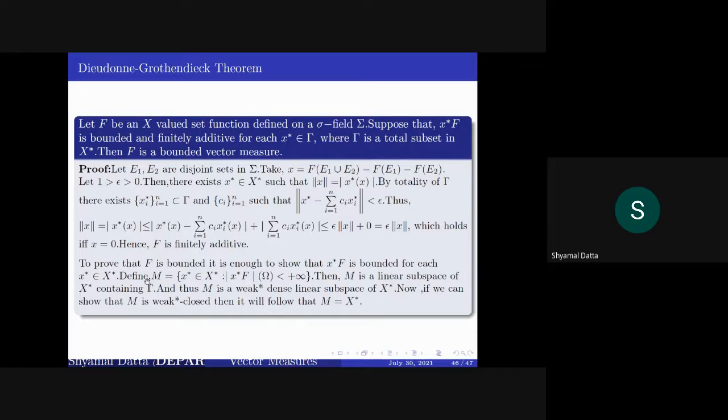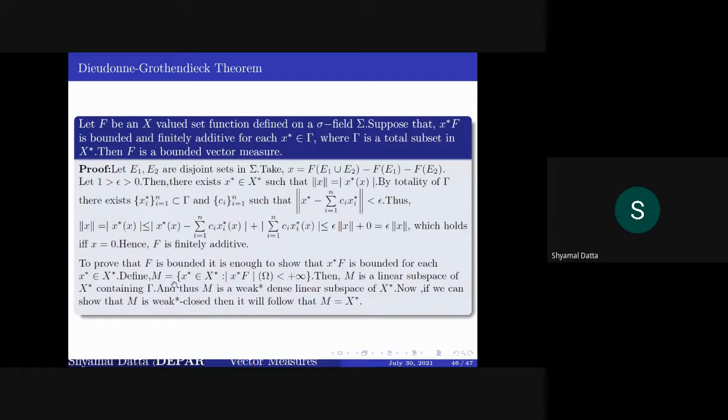Showing boundedness is actually easy. If we need to show that f is bounded, we actually need to see that x star f is bounded for every x star, because the semi-variation of x star f is the supremum of this. And then we'll use the Nikodym boundedness principle.